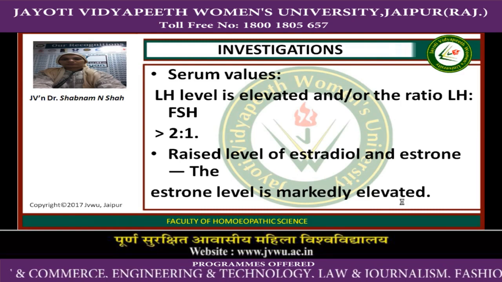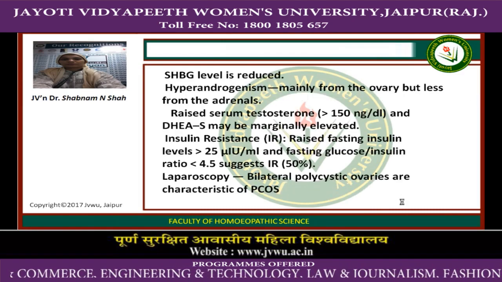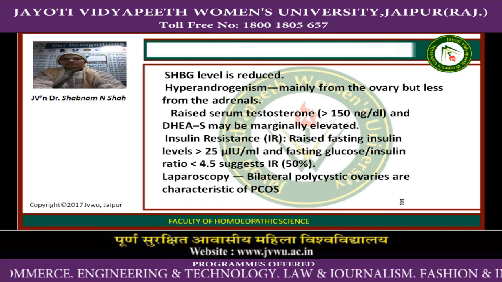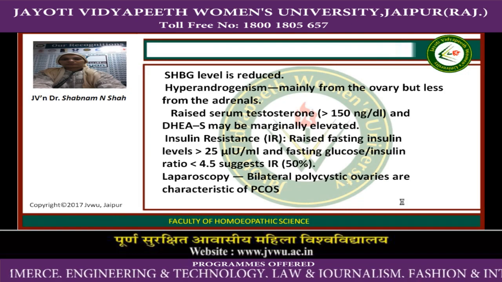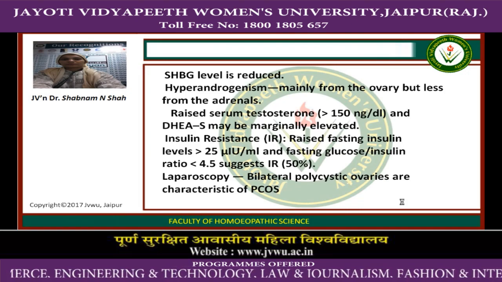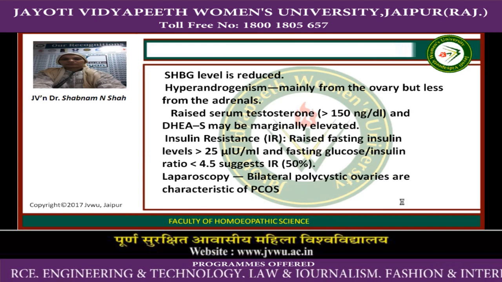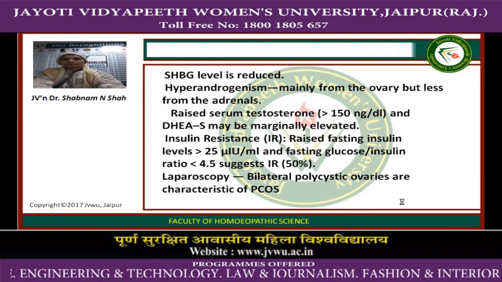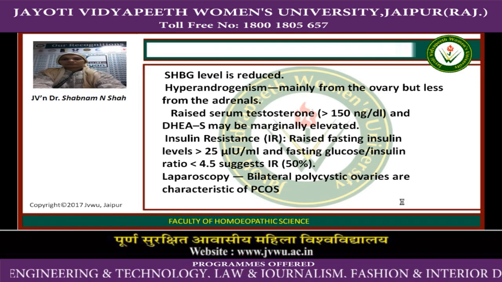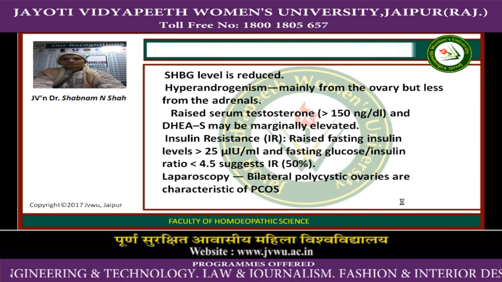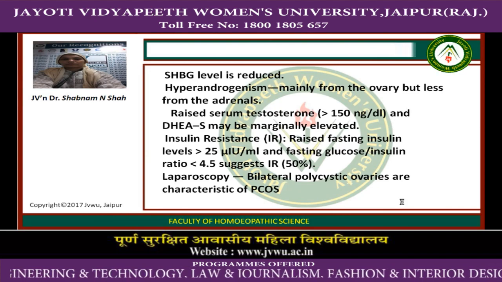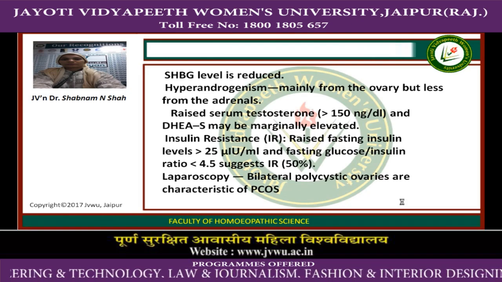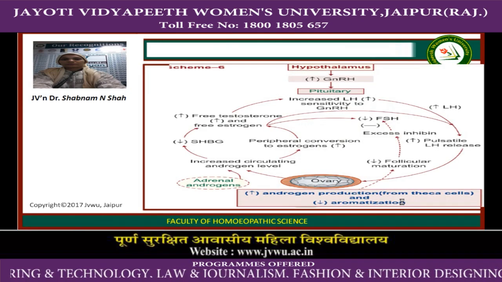As there is anovulation, progesterone secretion is less. SHBG level is reduced, that is sex hormone binding globulin is reduced. Hyperandrogenism is mainly from the ovaries but less from adrenals. Raised serum testosterone levels, and DHEAS may be marginally elevated. Insulin resistance, raised fasting insulin levels, that is more than 25 micro international units per ml, we can see.